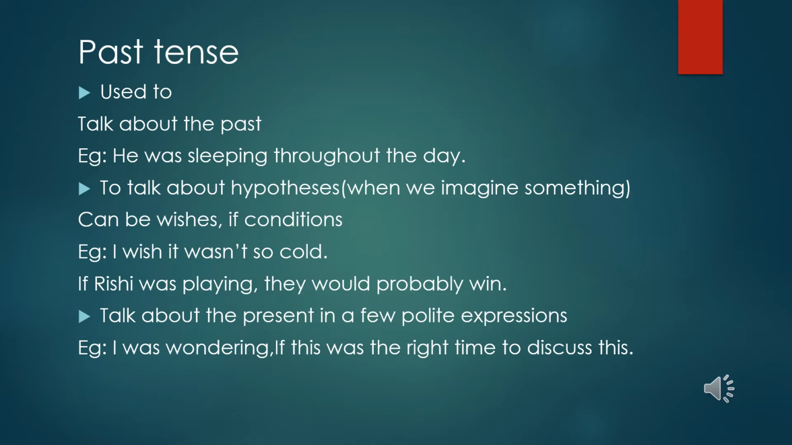To talk about hypothesis, hypothesis means when we imagine something, or it can be wishes, or if conditions also, like I wish it was not so cold. So to express your wishes, you can use past tense. And to express if conditions, like, if Rishi was playing, they would probably win. There are two statements here, one in the if clause and the other clause also. Here you can see that in both the statements we have used the past tense only.